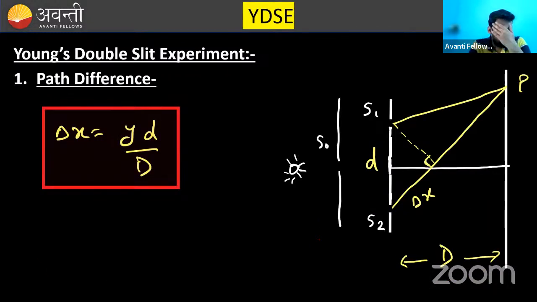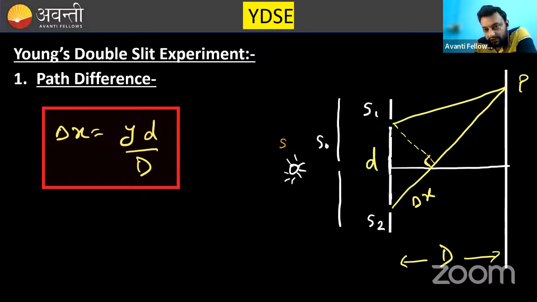Now there comes the very famous Young's double slit experiment, YDSE. I have mentioned the formulas here. Before that, I will explain the setup. The setup contains a screen. There are two slits, S1 and S2. Now there is a source S, and there is one single slit S0. What will happen? The light coming out from S1 and S2 will interfere.